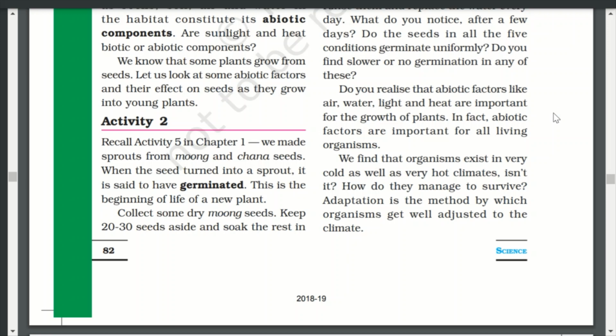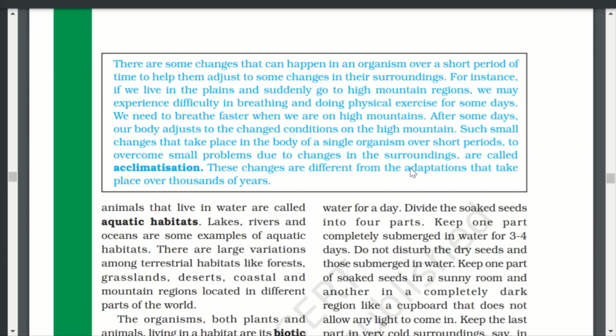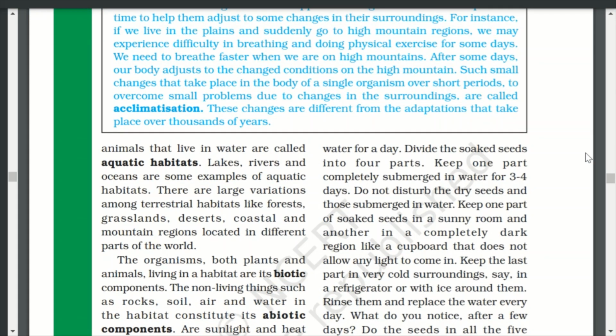Collect some dry moong seeds, keep 20-30 seeds aside and soak the rest in water for a day. Divide the soaked seeds into 4 parts. Keep one part completely submerged in water for 3-4 days. Do not disturb the dry seeds and those submerged in water.